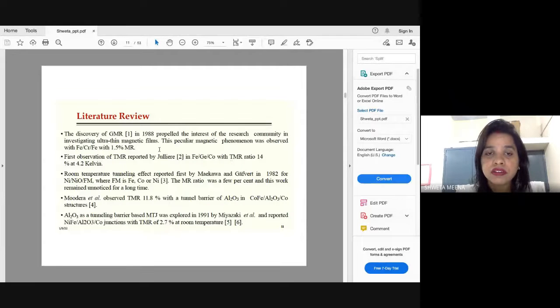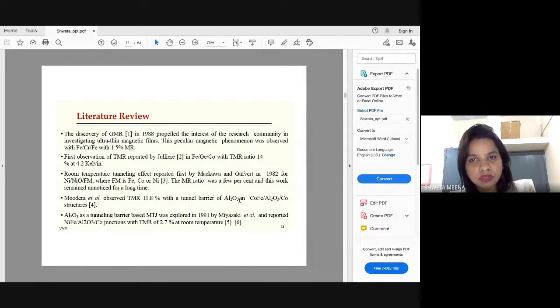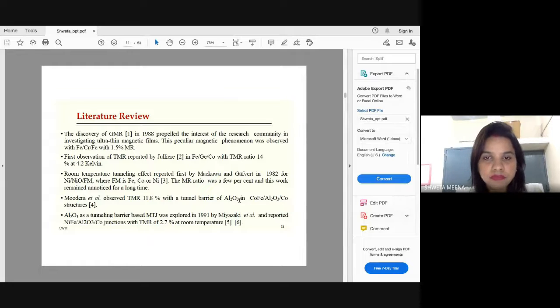Over time, there was a change in the use of material for the spacer, and also for the magnetic layers. A lot of work has been done on Al2O3 as the spacer, as an insulating layer here. A lot of papers have been published and a lot of work has been reported with Al2O3 as a spacer and cobalt iron as the magnetic layers here.